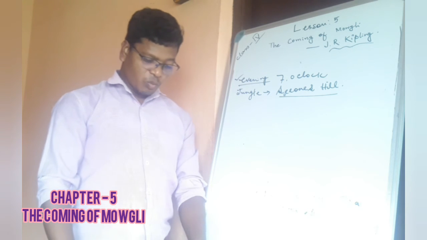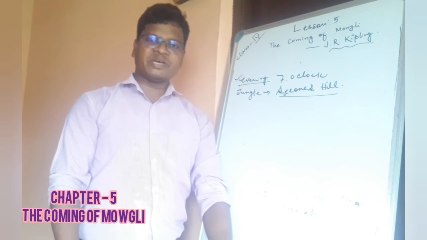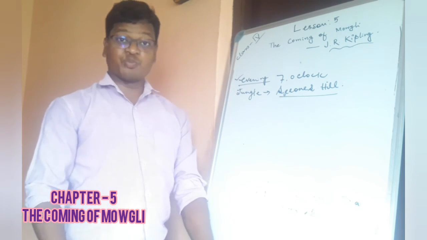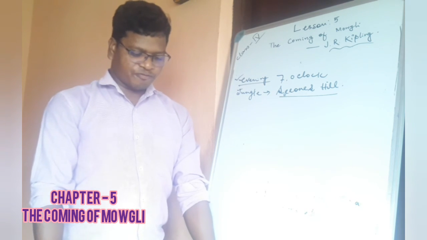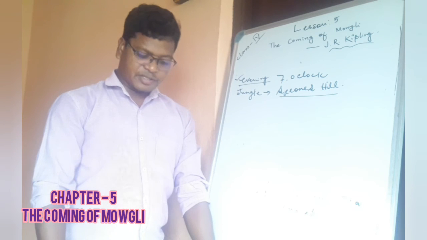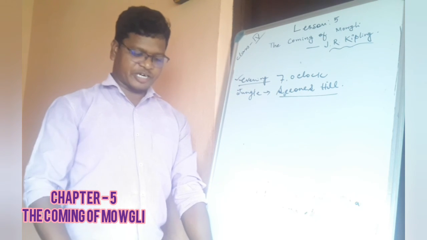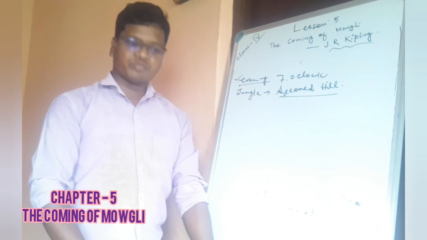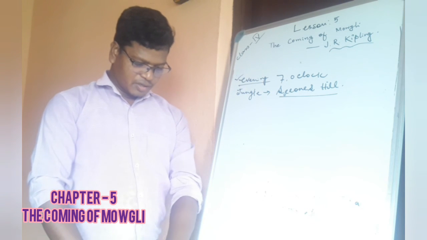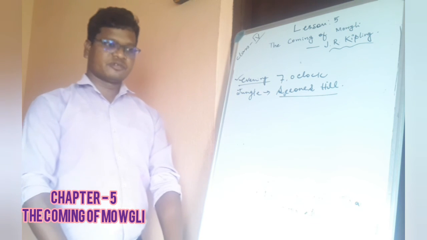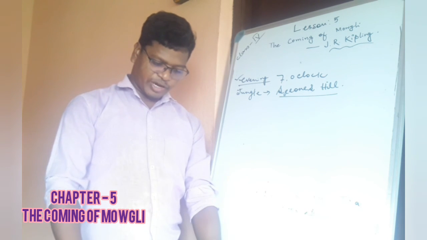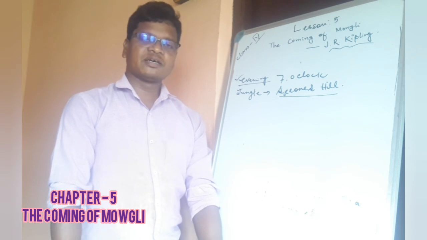Next question. What does the word Mowgli mean? Next one. Write the name of Mowgli's friend. Name the jungle where Wolf and his family lived.